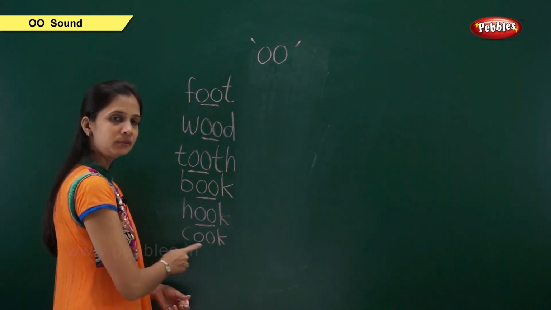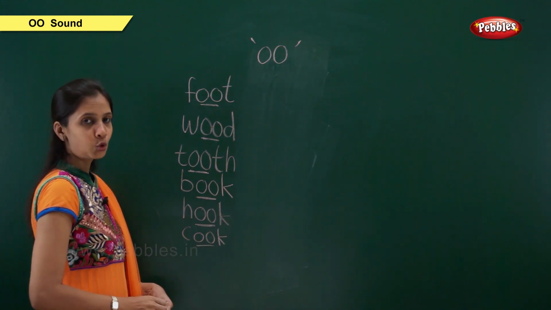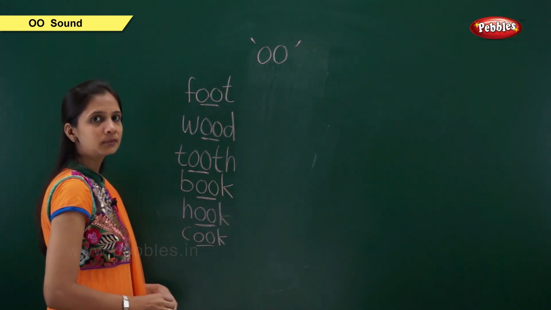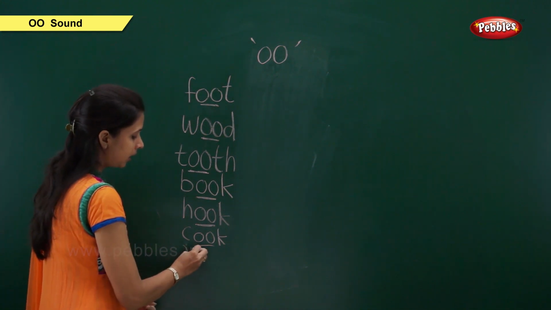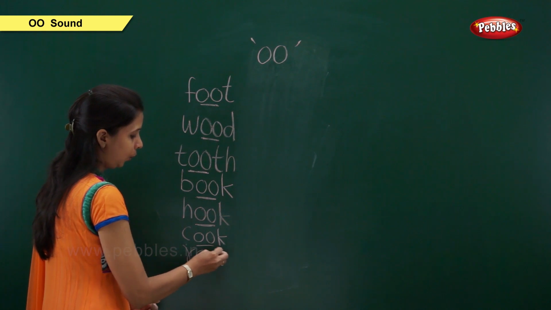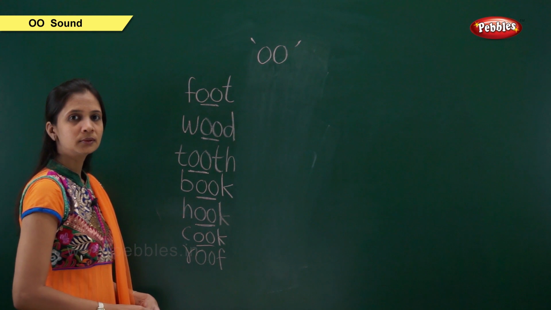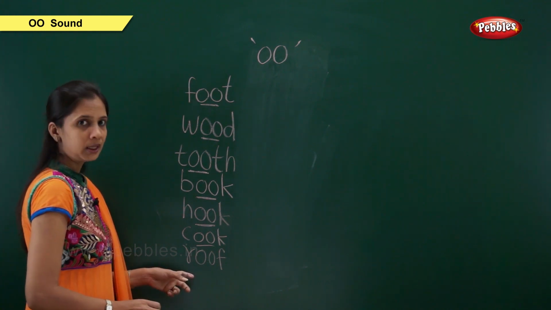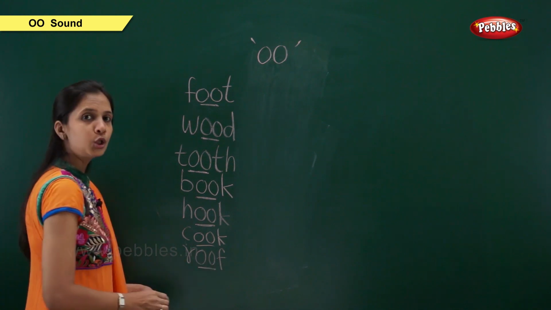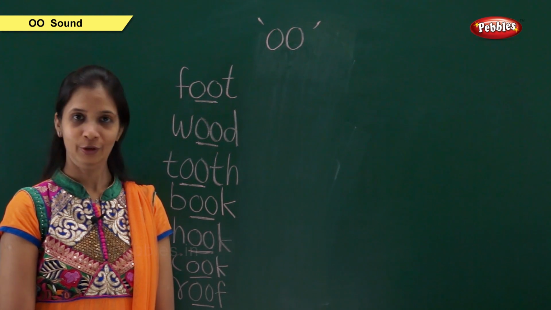Here also, this OO sound is short. So, cook. Next is R-O-O-F, roof. Here also, this OO sound is short. So, roof. Now, we will repeat.